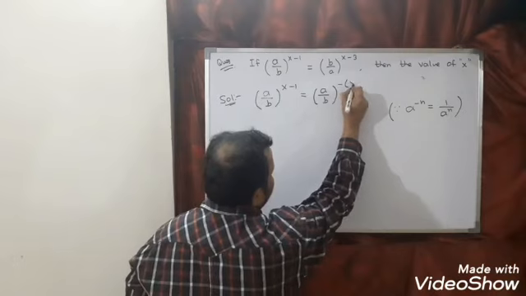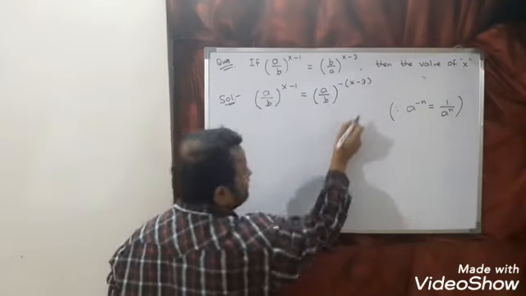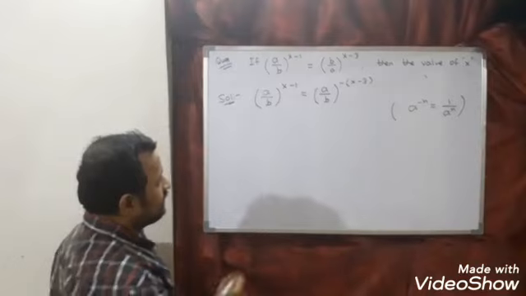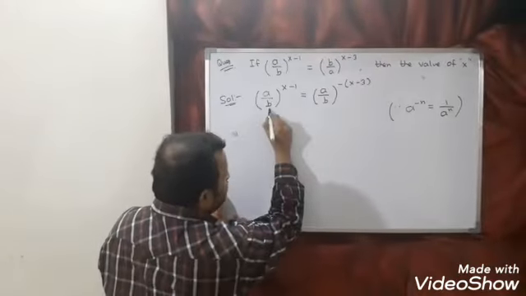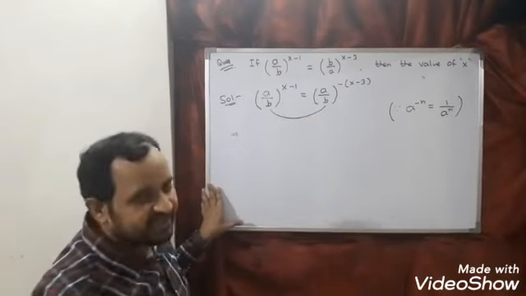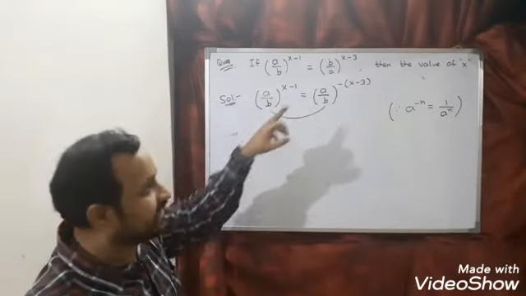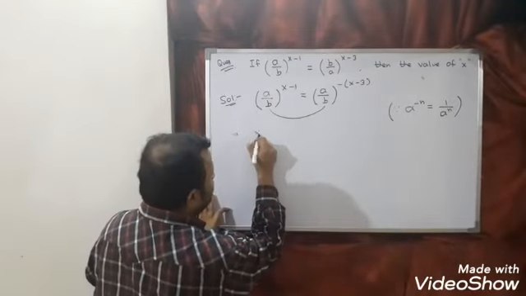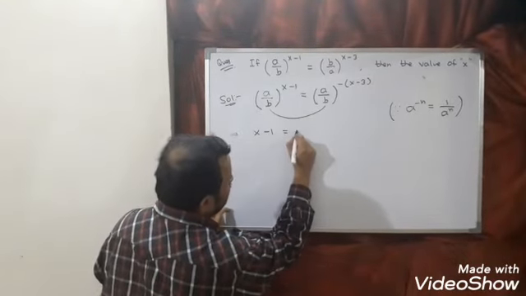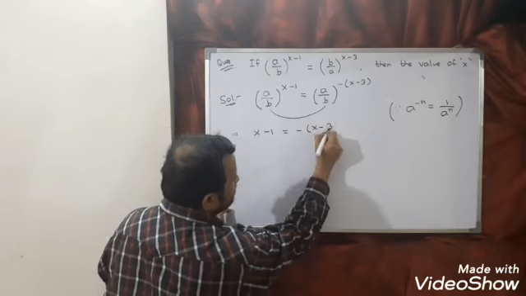So minus of this, x minus 3. Now you can see here base is same. If base is same and equal sign comes, we can equate the powers. So equate x minus 1 is equal to minus of x minus 3.